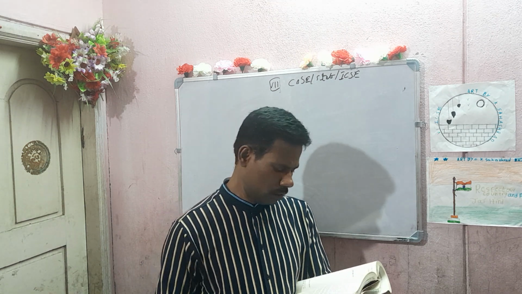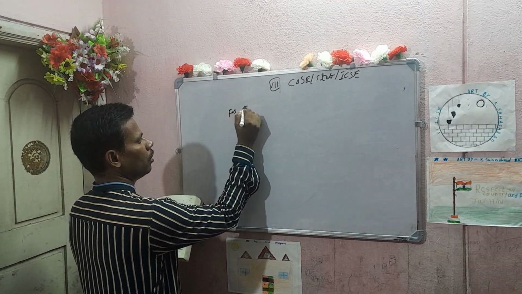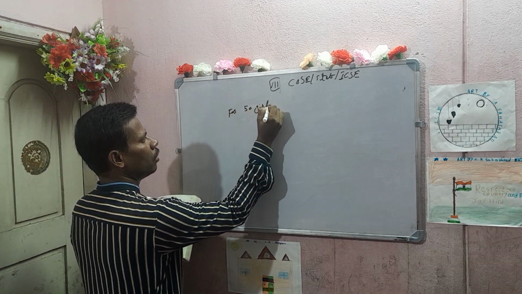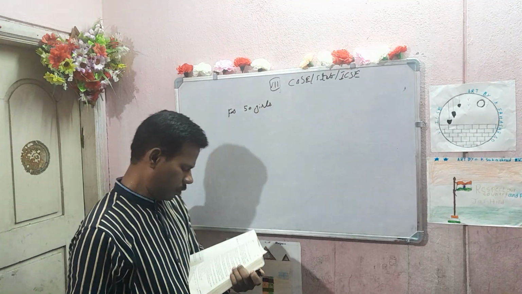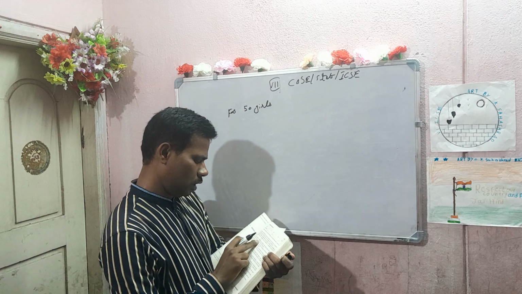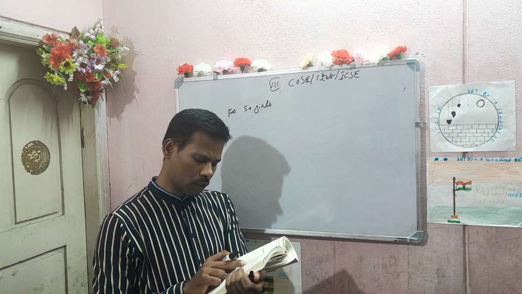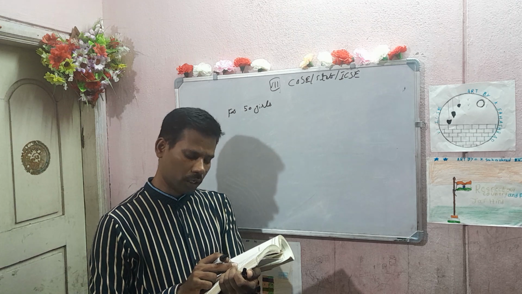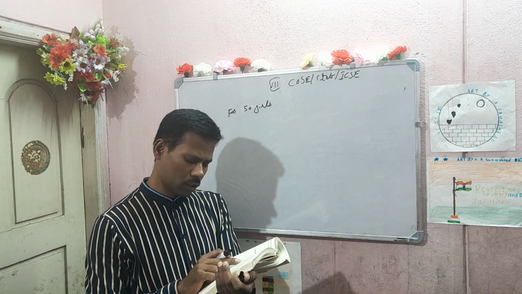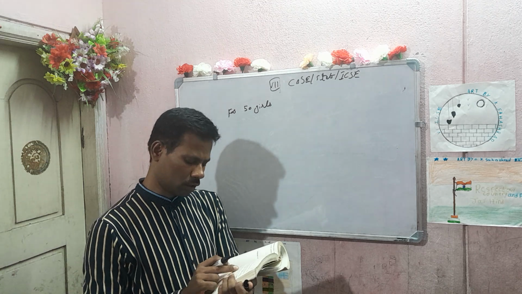Now, for 50 girls, their food available is for 40 days. I will read the question. In a hostel of 50 girls, there are food provisions for 40 days. If 30 more girls join the hostel, how long will this provision last?